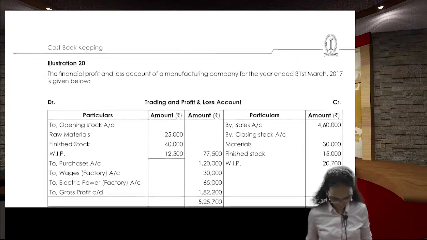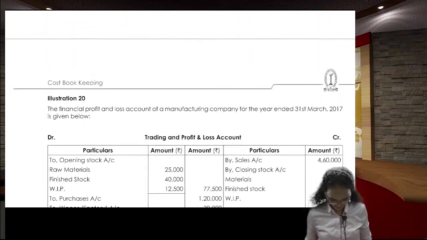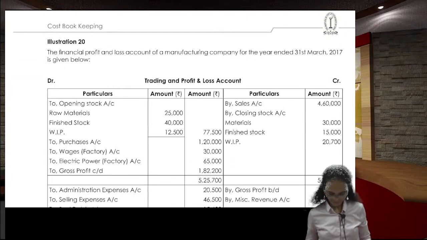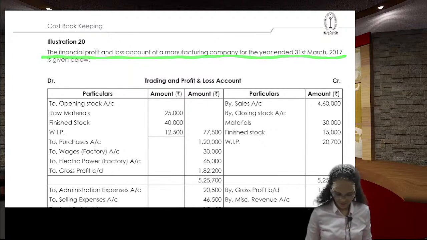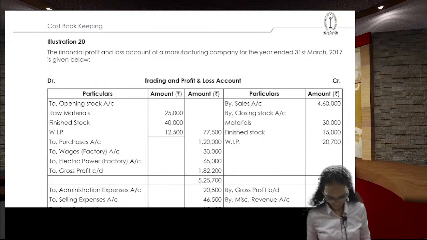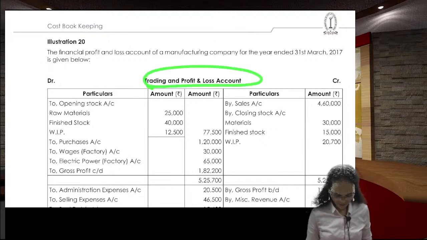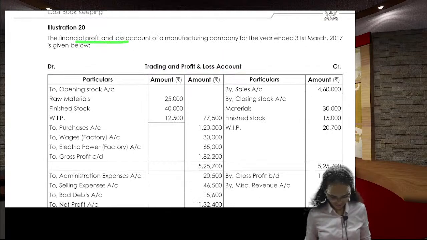Okay, we'll go to the next problem, question number 20. The financial profit and loss account of a manufacturing company for the year ending 31st March 2017 is given below. The trading P&L, that is the financial profit and loss account, is given.